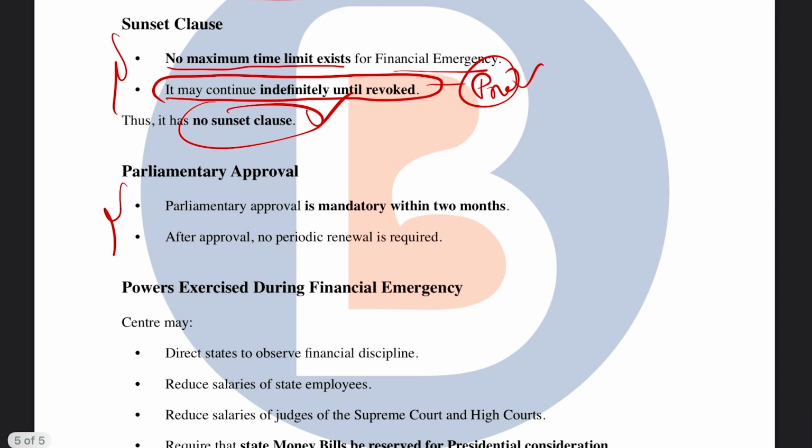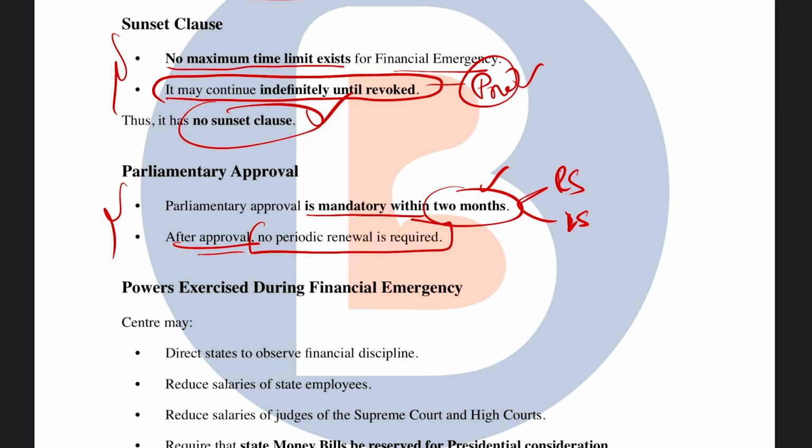Next, in terms of the parliamentary approval, parliament approval is mandatory within 2 months. I mean to say both the Rajya Sabha and the Lok Sabha as well. And after the approval, no periodic renewal is also required, pretty much like your national emergency or even your president's rule.